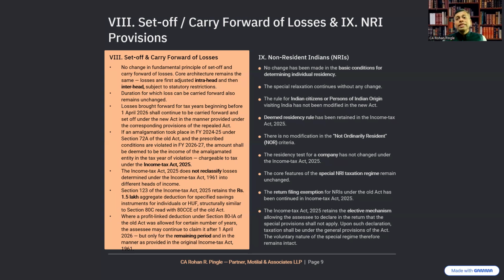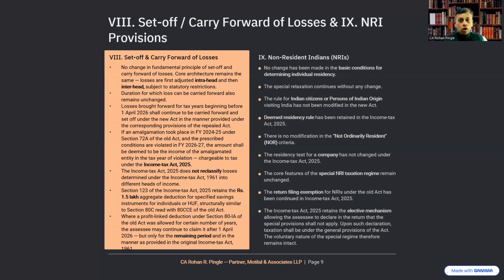So now let's see issues concerning non-resident Indians. No change has been made in the basic conditions for determining individual residency. The special relaxation rule for Indian citizens or persons of Indian origin visiting India has not been modified in the new Act. The deemed residency rule has been retained in the Income Tax Act 2025. There is no modification in the not ordinary resident criteria.